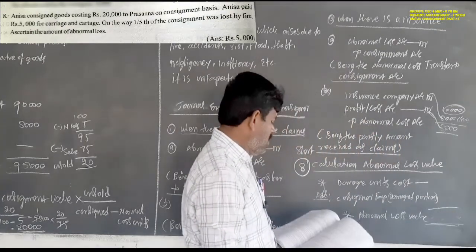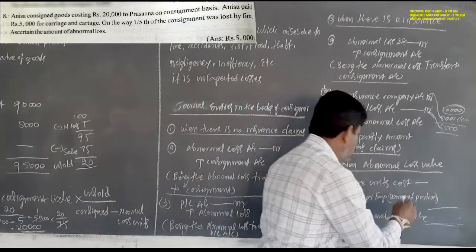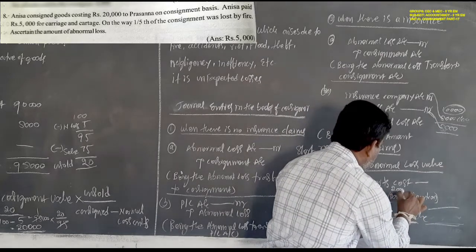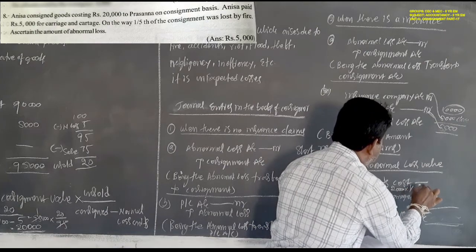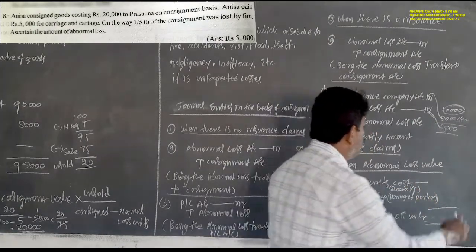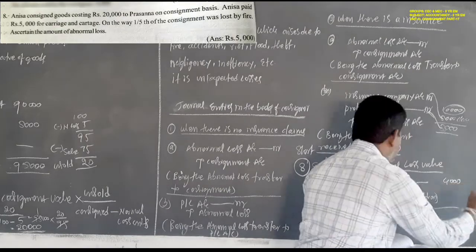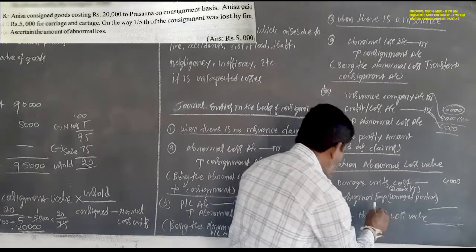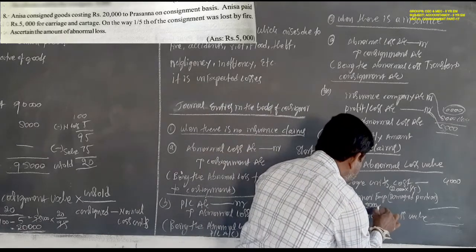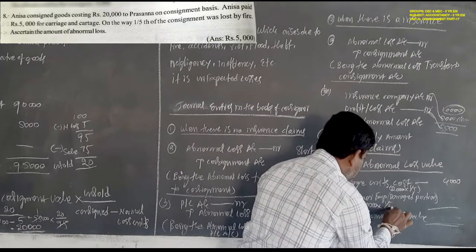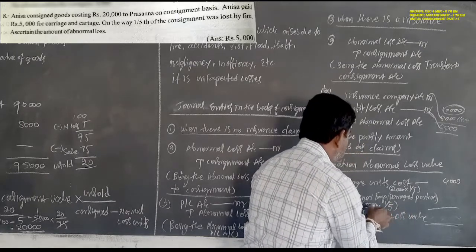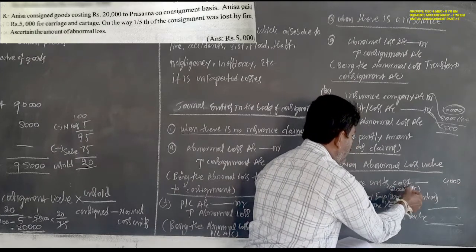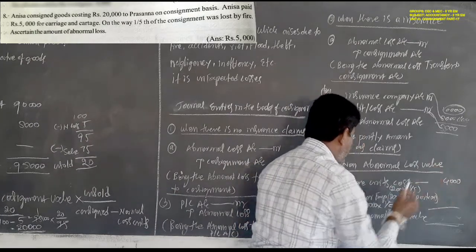What is the proportion damaged? This is 20,000 rupees into 1 by 5th damaged, so 4,000 rupees is the damaged unit cost. The expenses are 5,000 rupees into the damage proportion, 1 by 5th. So the total cost of goods sent on consignment, taking 1 by 5th as damage, is 4,000 rupees.